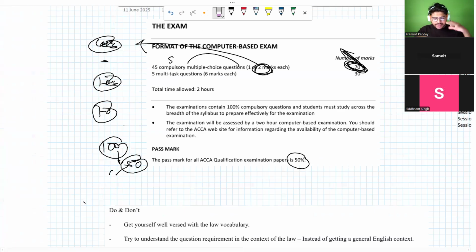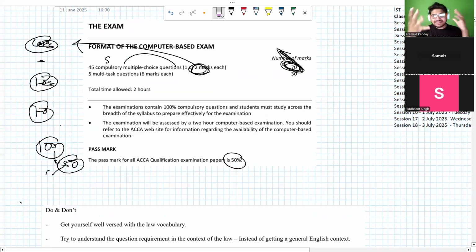So are you clear on the 2 hours paper scenario, like what the skeleton of the paper is and what they basically talk about, and what an on-demand basis is? On-demand basis is like this: when you prepare for the exam, you can go and book your exam within a week. You will have a seat where you have to go to the center, or you can attempt it remotely. Then you can go and give your exam.